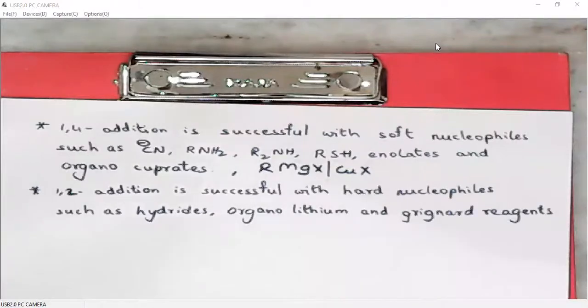So remember, 1,4 addition is possible with soft nucleophiles, 1,2 addition is possible with hard nucleophiles.